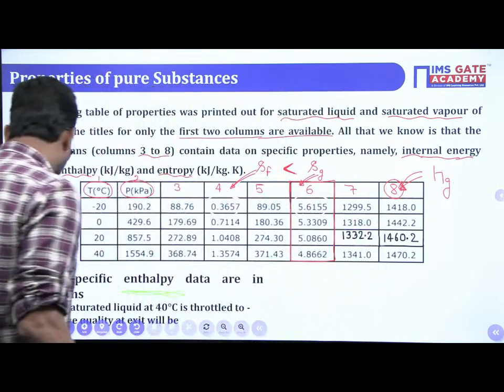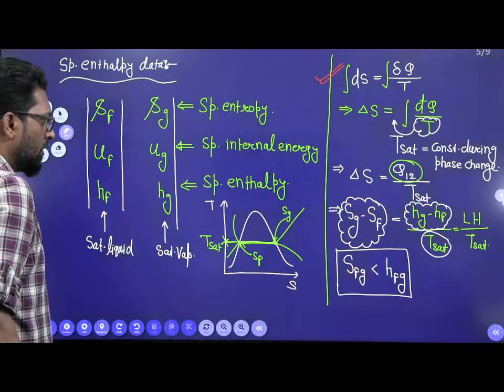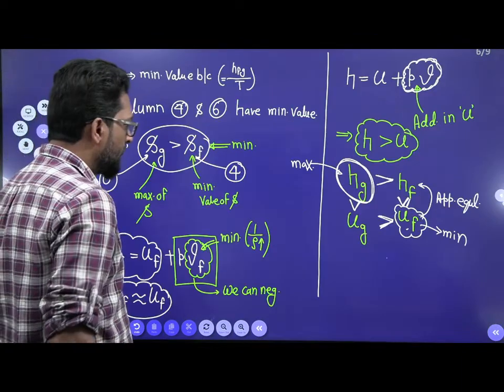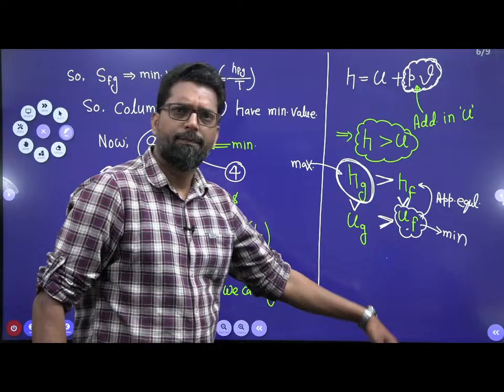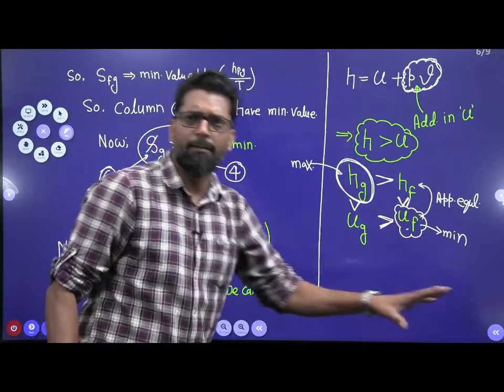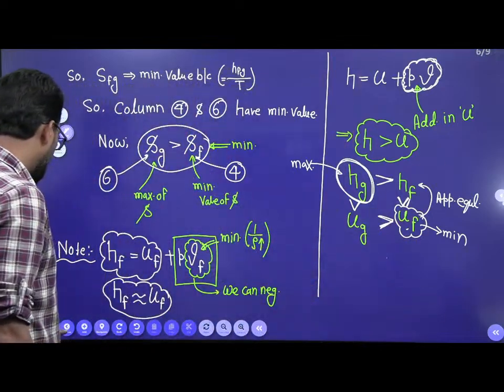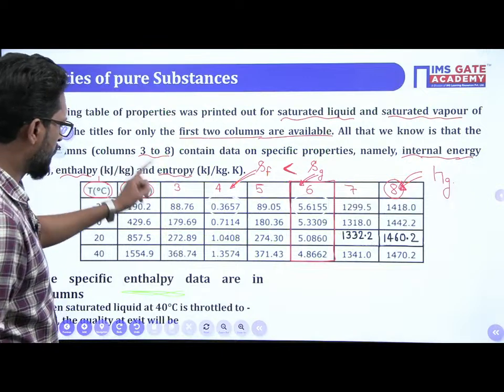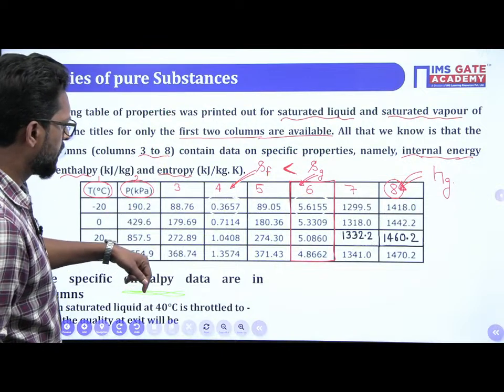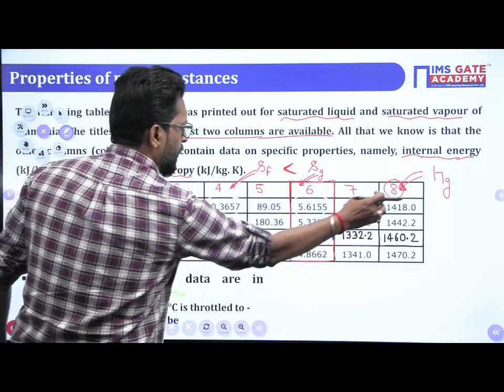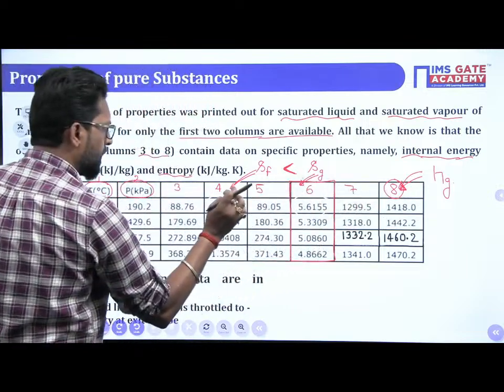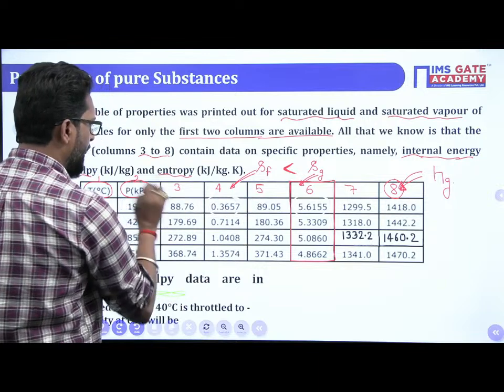Now, Hg. Okay? And Uf is the minimum. So check this one. Which value is the minimum? Uf is the minimum. So this is Hg. So you have 8, 7, 5, 3.